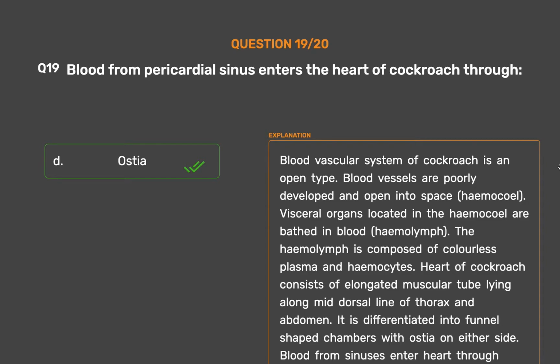Heart of cockroach consists of elongated muscular tube lying along mid-dorsal line of thorax and abdomen. It is differentiated into funnel-shaped chambers with ostia on either side. Blood from sinuses enters heart through ostia and is pumped anteriorly to sinuses again.